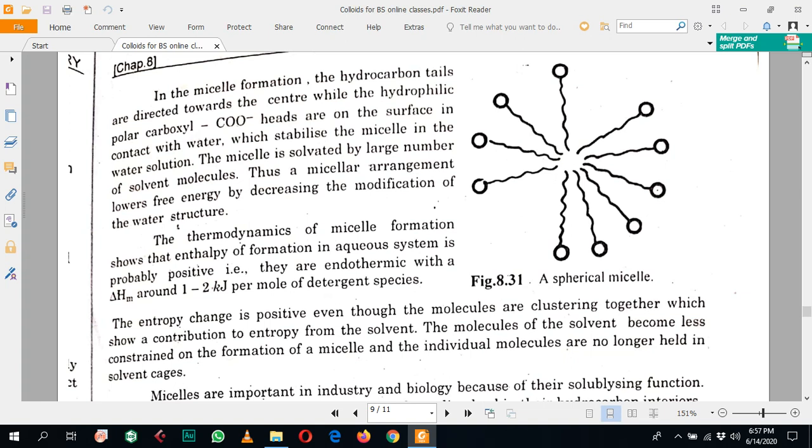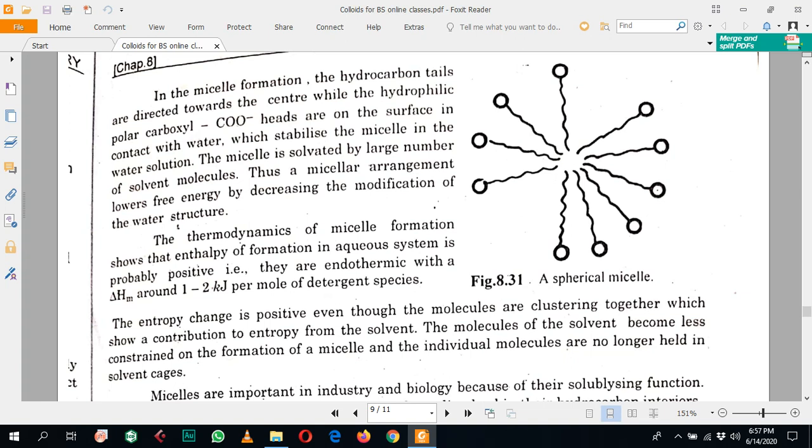But in micelle formation, water molecules are arranged toward the outer end, so their entropy is also increasing. So in the case of micelle formation, no doubt the entropy of the molecules is decreasing, but the effect of the solvent is very important, which causes the increase in entropy. Meaning entropy is positive in the case of micelle formation.